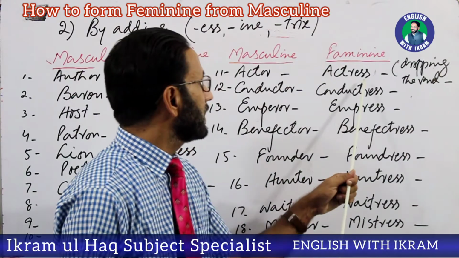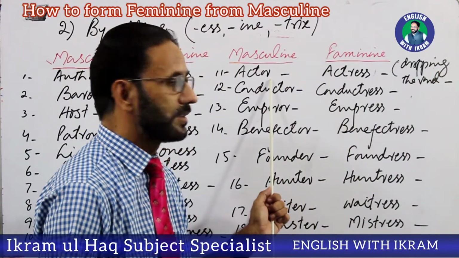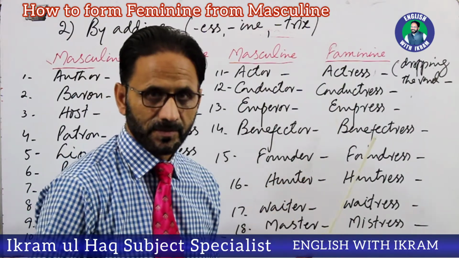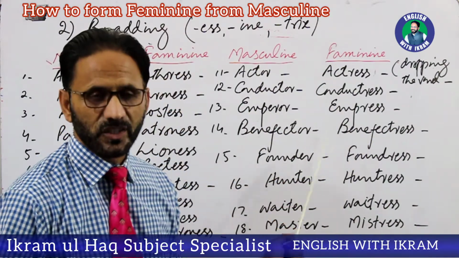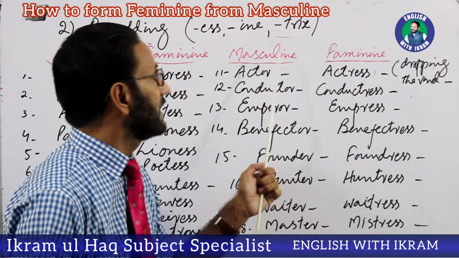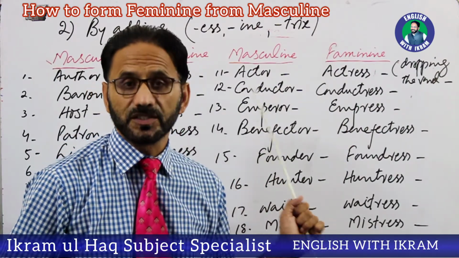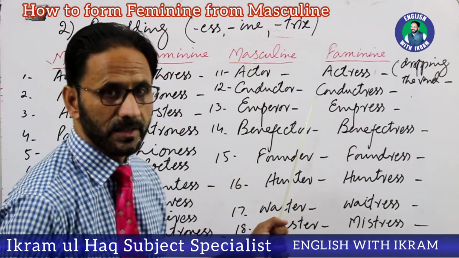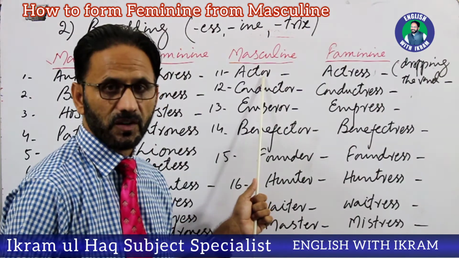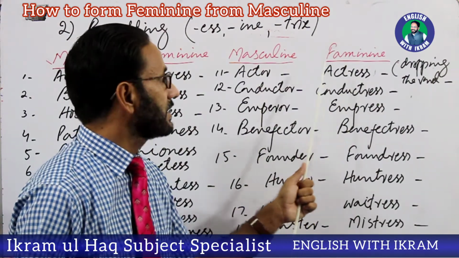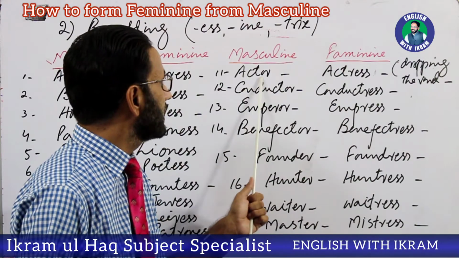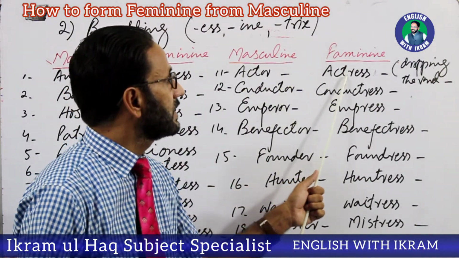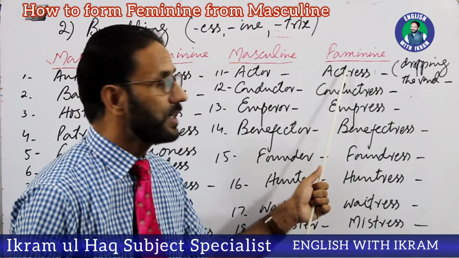Then the same ESS, but here we drop the final vowel sound, and we add ESS. There are some words where we add ESS but we drop the final vowel sound. For example, in the word actor, we drop this O, this vowel sound, and we add ESS. Actress. ACTOR. O is being dropped over here and it becomes ACTRESS. There is no O over here.